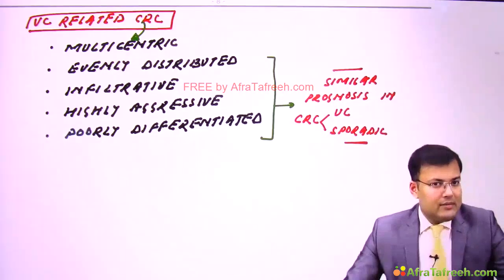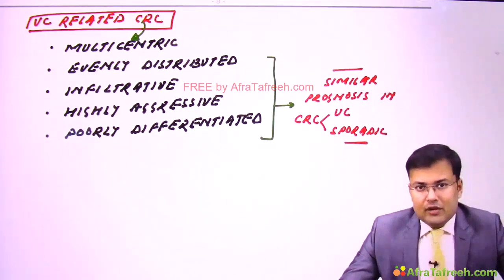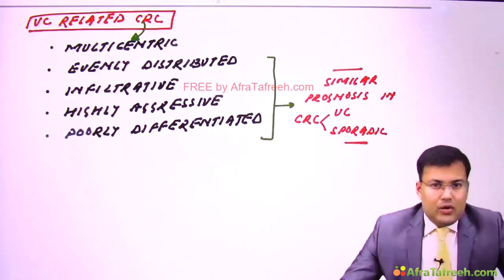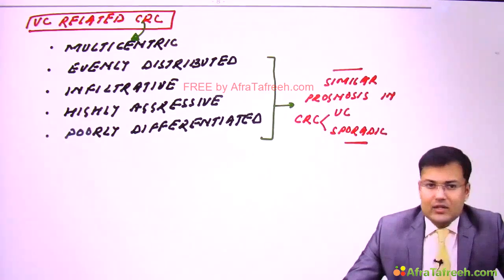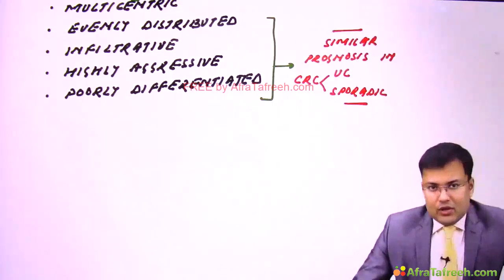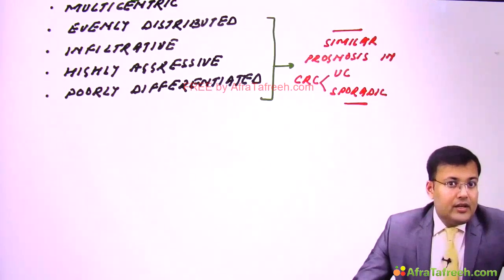Sometimes the examiner gives the features in the question, and in the options, one option will say that the prognosis in colorectal cancer seen in ulcerative colitis is poor as compared to sporadic colorectal cancer. It's not like that. It is almost similar. We discussed that one of the important factors for colon cancer in ulcerative colitis is duration.